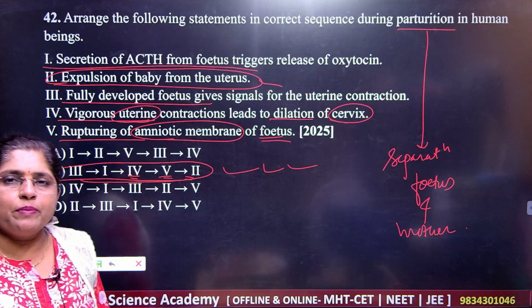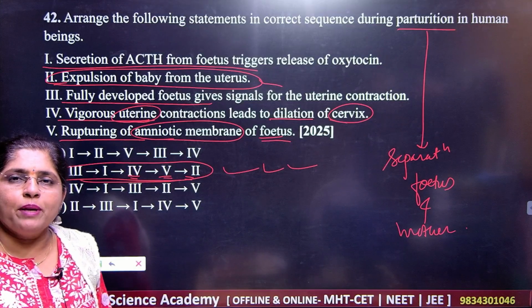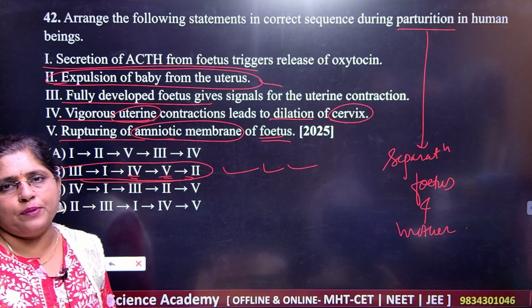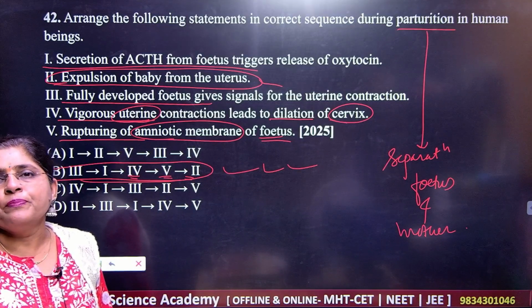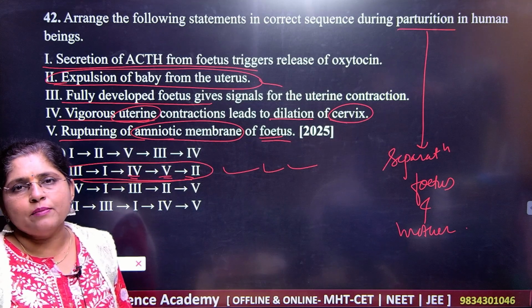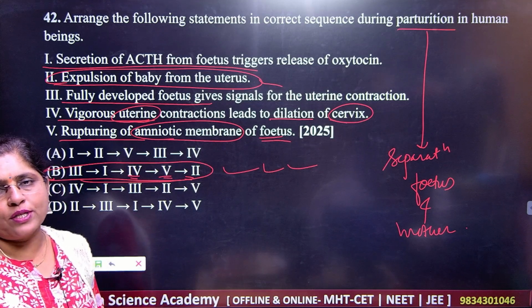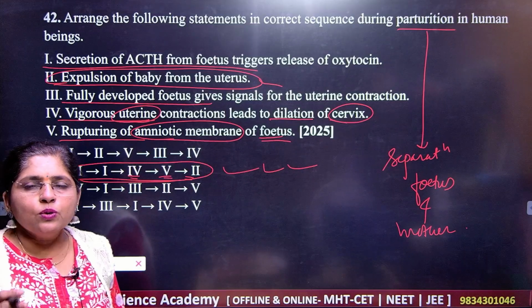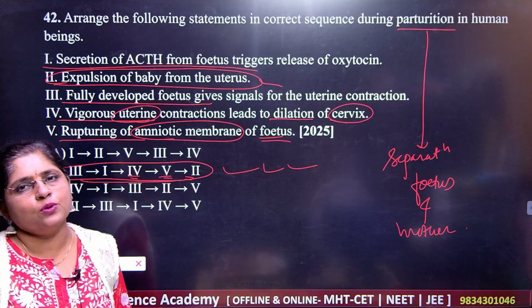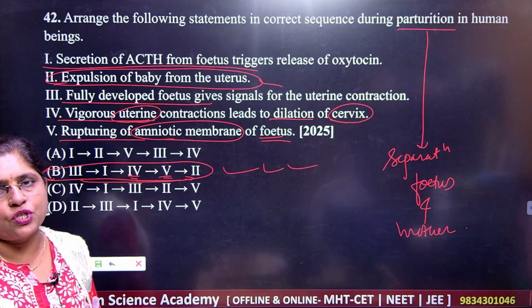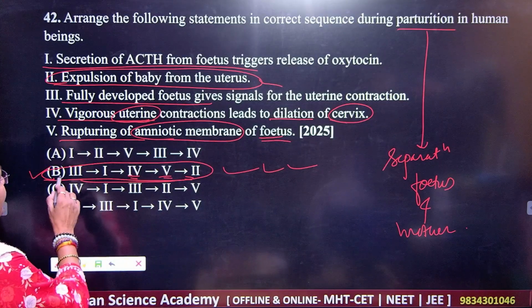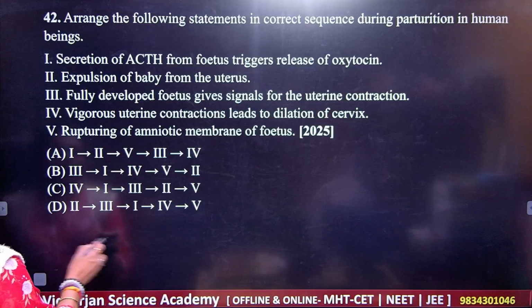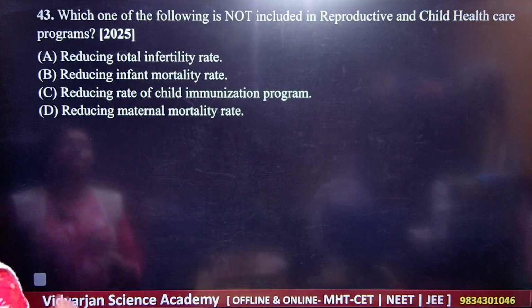So for this purpose, students, please remember you should know all the steps in the process of what here? Delivery. Starting for the labor pains, then the actual expulsion mechanism, and post parturition process, that is of the placental stage. So do the three processes very perfectly so that you can answer any question here, right? But here your answer for question number 42 is D.